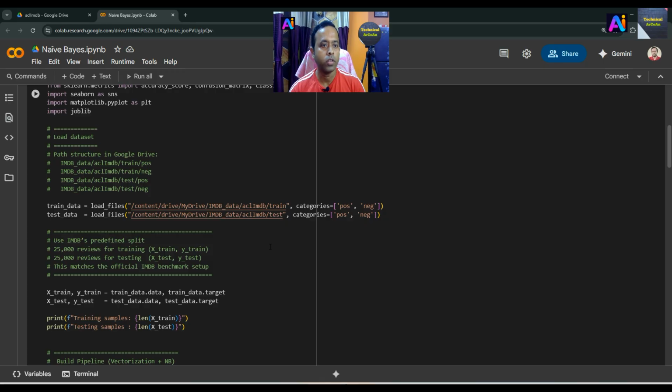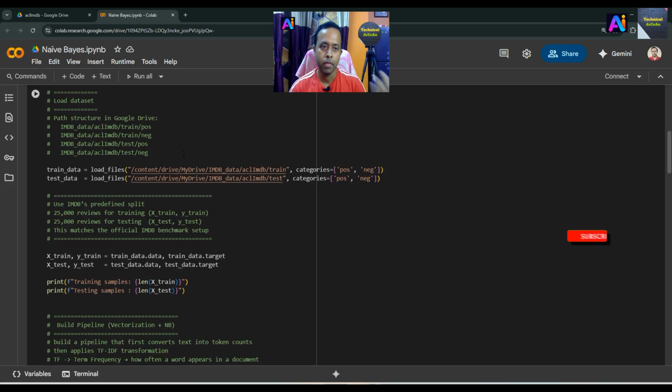Here I don't use the train_test_split function, because the IMDB dataset is already predefined, split 50% for training and 50% for testing, meaning 25,000 data goes for training and 25,000 data goes for testing. So we just took the data from there into these two categories, pos meaning positive, neg meaning negative, in that way train_data, test_data, and these are the different paths of this dataset.